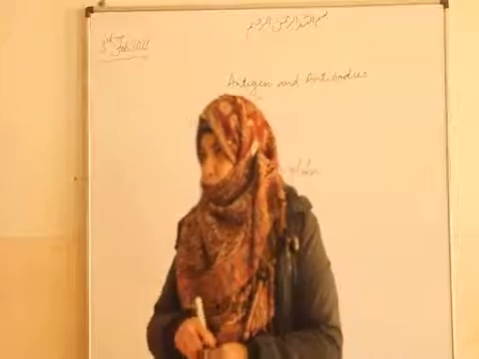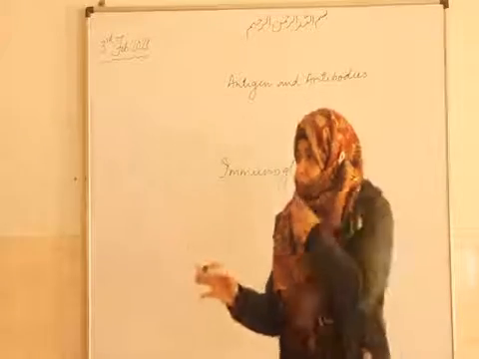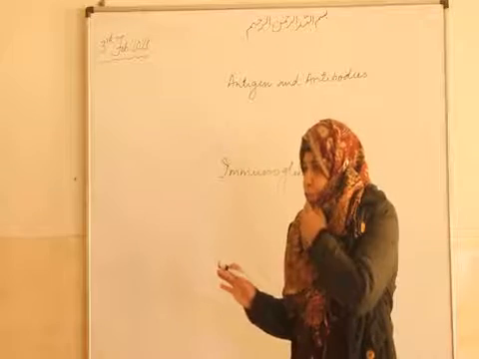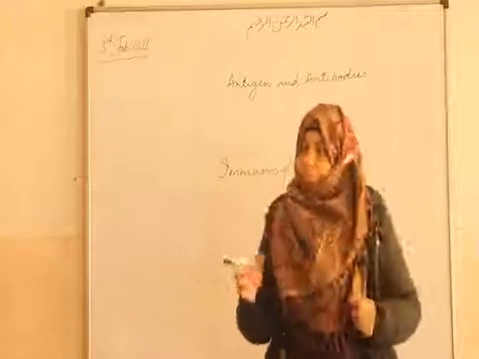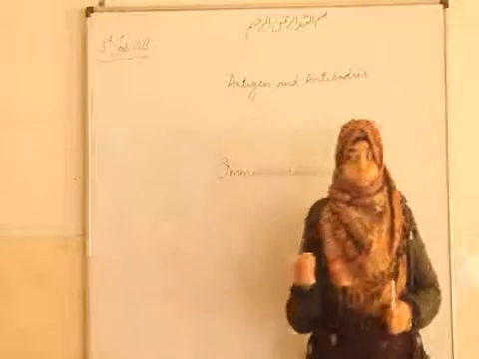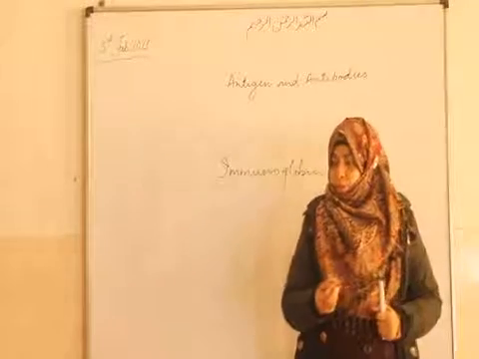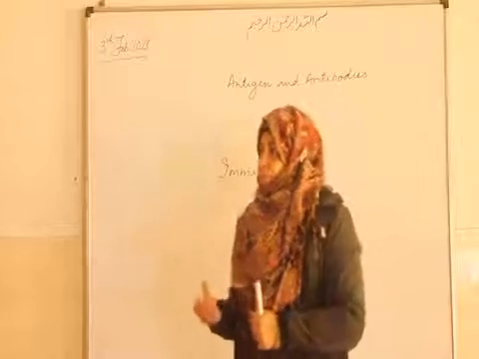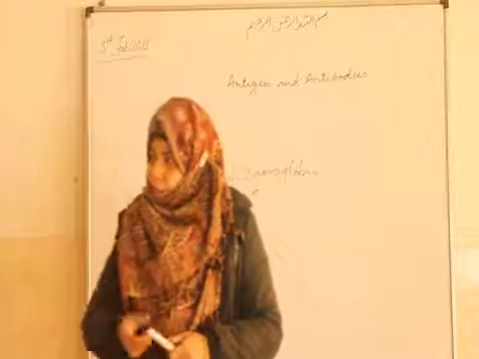We already know that lymphocytes are of two types, B type and T type. The function of T is to recognize and inform B, and the function of B is to produce antibodies.